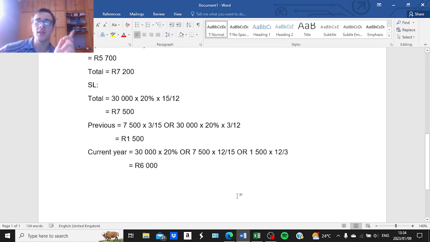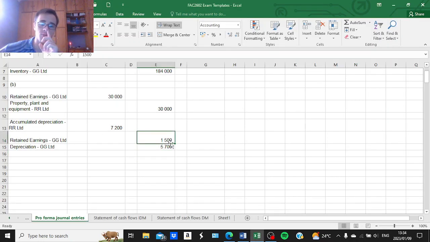Keep in mind that only the amounts will be different, except for the unrealized depreciation in respect of the previous year, which will remain 1,500 Rand, but these two amounts will be different if a different depreciation method is applied.